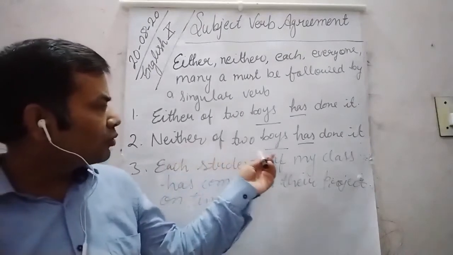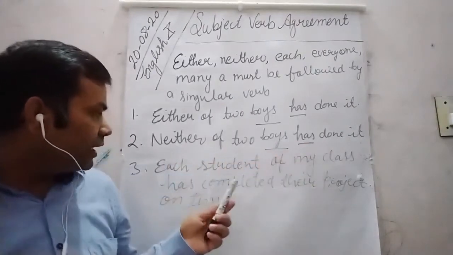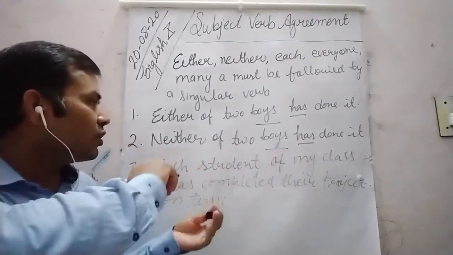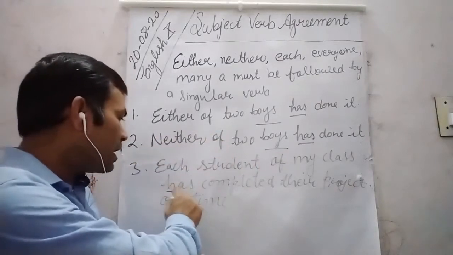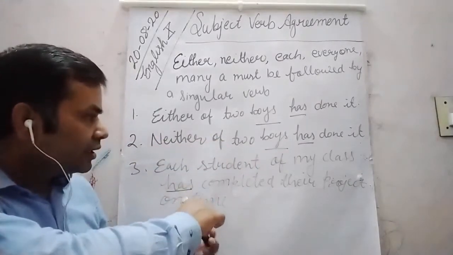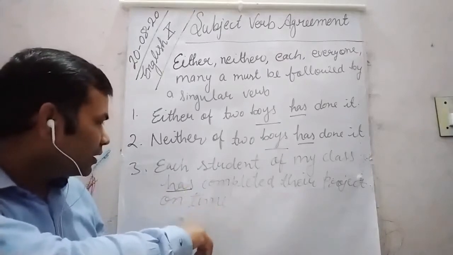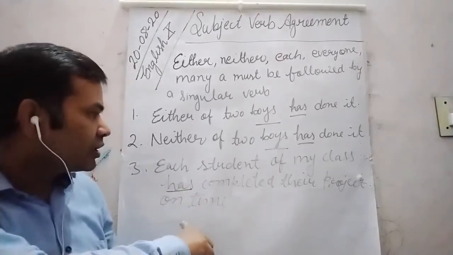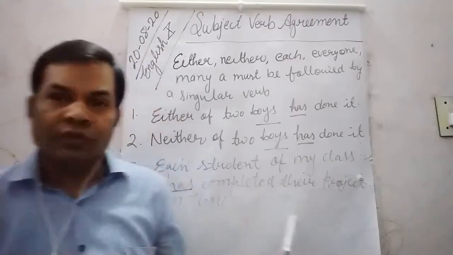Neither of the two boys has done it. Each student of my class has completed their project on time.